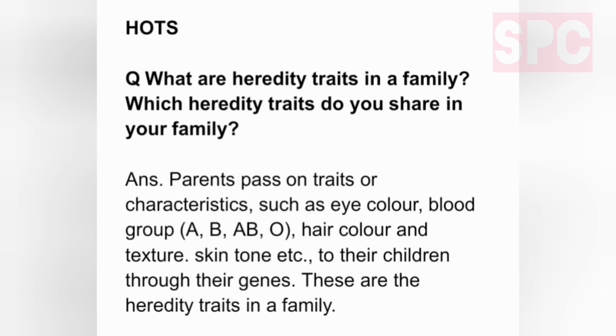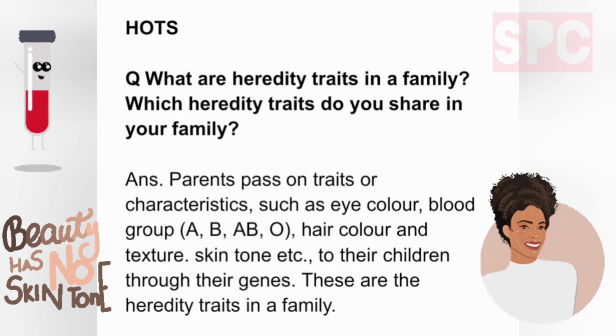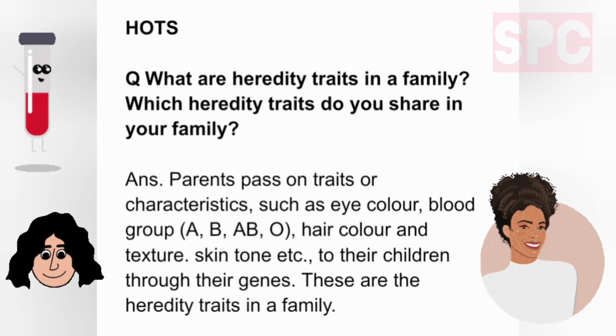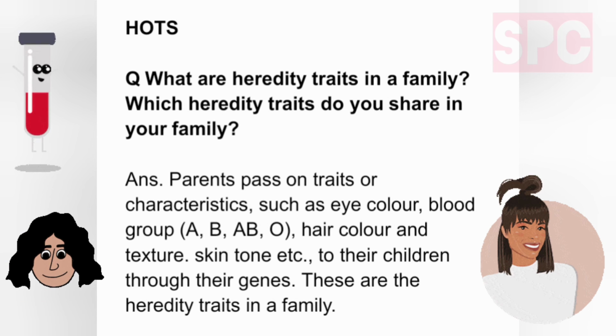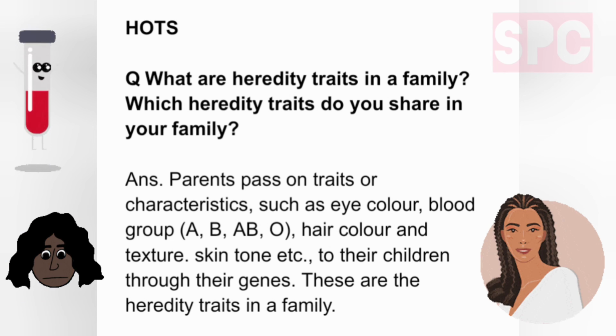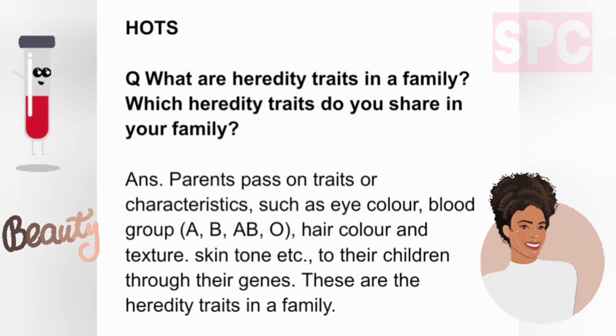Next is HOTS. What are hereditary traits in a family? Which hereditary traits do you share in your family? Answer. Parents pass on traits or characteristics such as eye color, blood group, hair color and texture, skin tone, etc. to their children through their genes. These are the hereditary traits in a family. Now children, which hereditary traits do you share in your family? This part of the question you will answer by yourself.